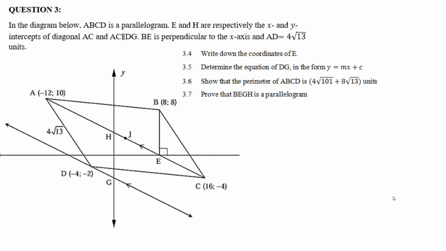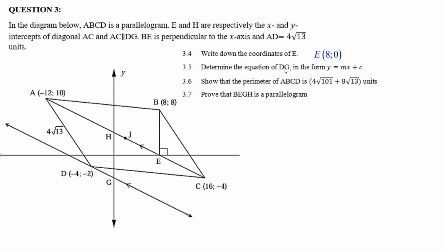Okay, let's try the last part of this analytical geometry question. They say, what are the coordinates of E? Well, if this is perpendicular, it means it's going straight up and it's hitting 8. So it's got to have an x-coordinate of 8. And if it's a y-intercept, then y must be 0. So that's all there is to it. The x-coordinate is 8, the y-coordinate is 0, and that's all there is to it.